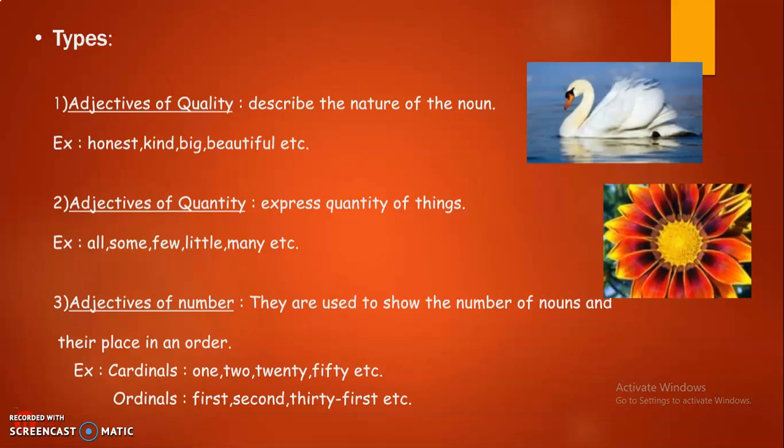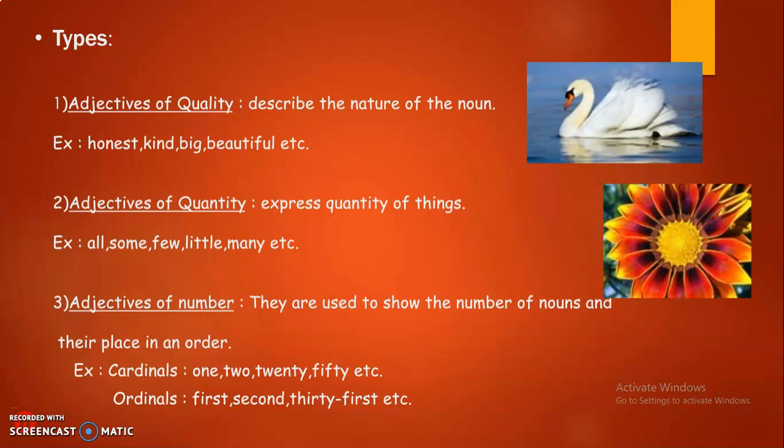Okay. Next, adjectives of quantity. The words which express the quantity of things. They do not give us the exact number of things. For example, all, some, little, many, few. They are the adjectives of quantity. For example, there is little water left in the bottle. I have many chocolates in my bag. So I don't know exactly the number of the objects, so I use the adjectives of quantity.